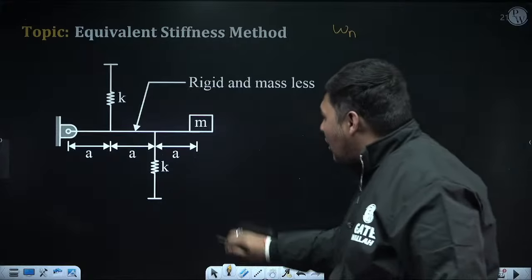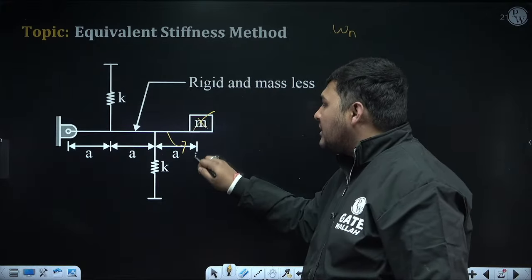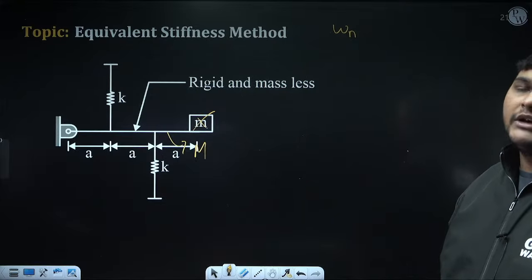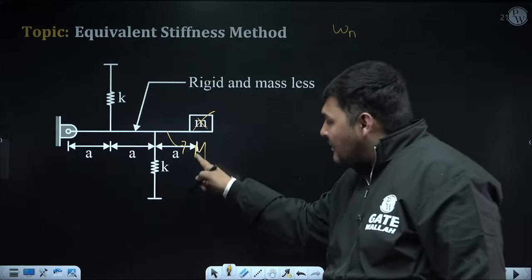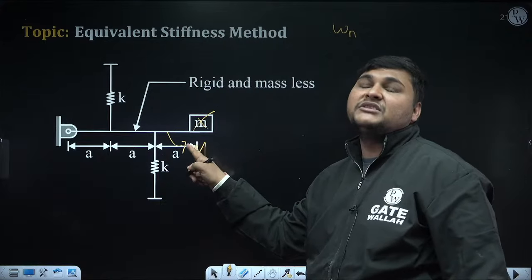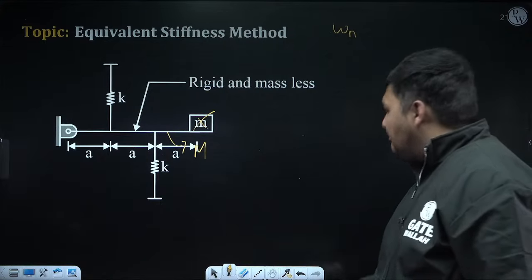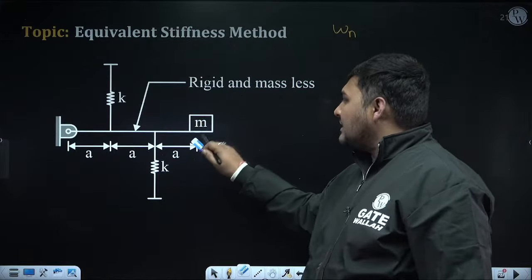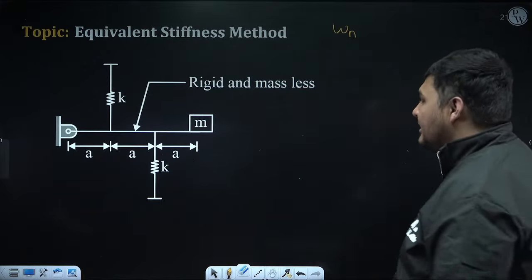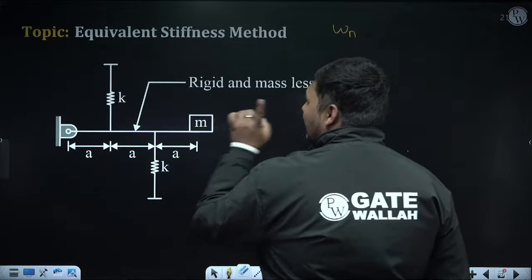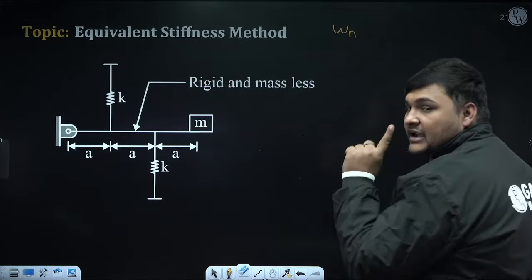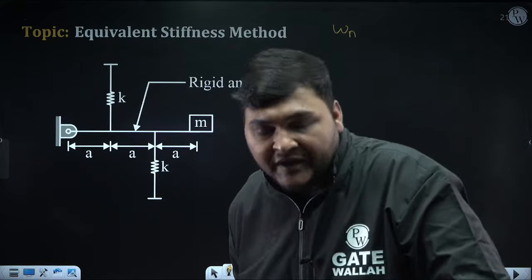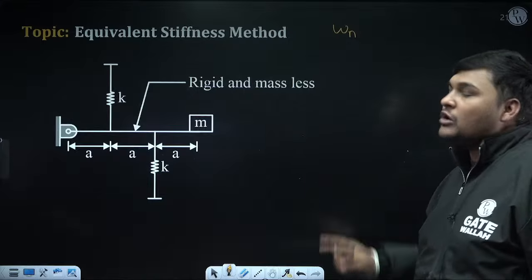Even if this point mass is not there, but if the mass of the rod is given, suppose it is m, again this method is not valid, because one mass is coming, but that mass is not a point mass, it is distributed mass. But right now, since the rod is massless, only one point mass is coming here, so I can use this method. Reason? First of all, only one point mass is there, so one condition is satisfied. The second condition was that restoration should only be due to stiffness. So here restoration will only be due to stiffness.